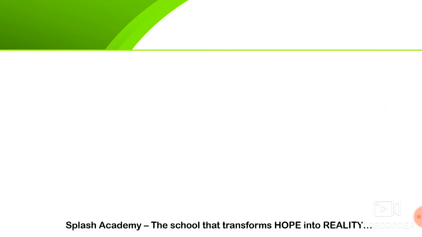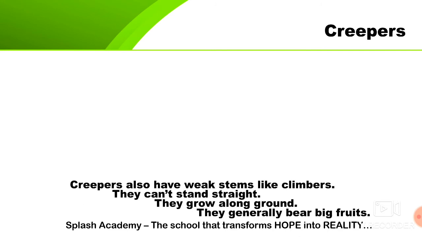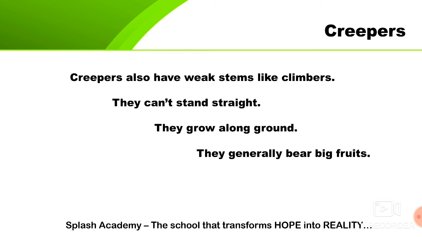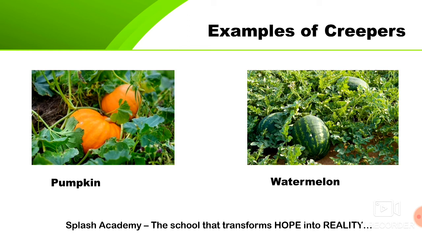Now creepers. Creepers also have stems as weak as climbers, but they can't stand upright, so they grow along the ground and they bear big fruits like pumpkin and watermelon. These are termed as creepers.